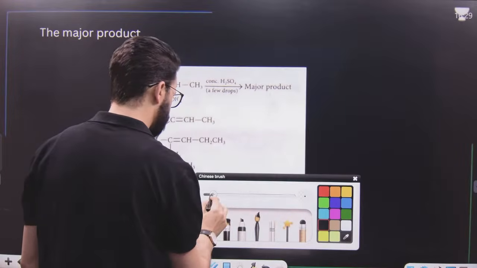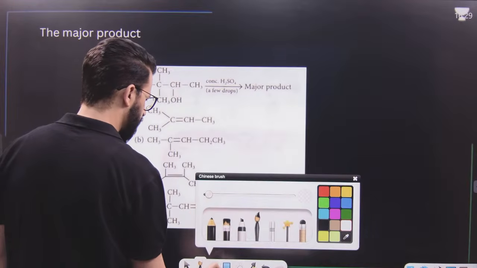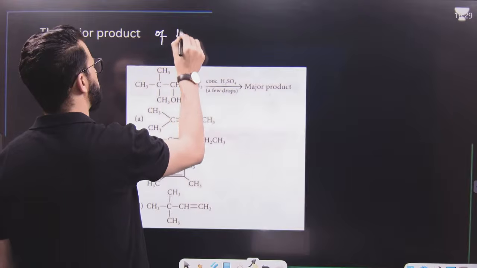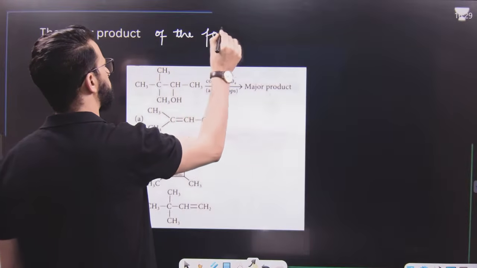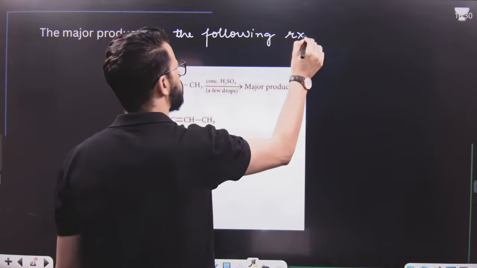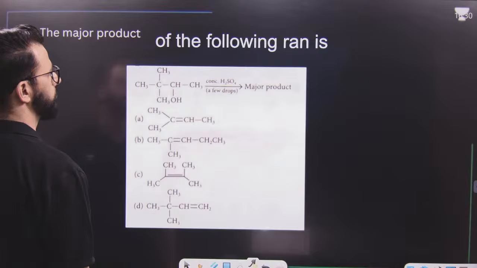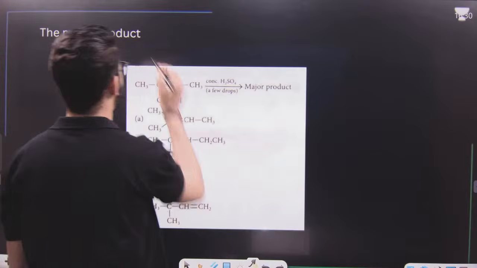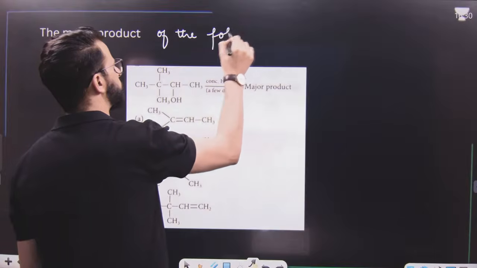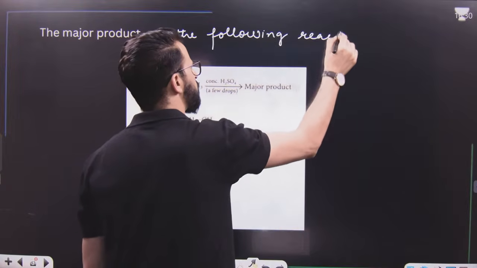Question says actually the major product of the following reaction is, and the reaction is in front of you.